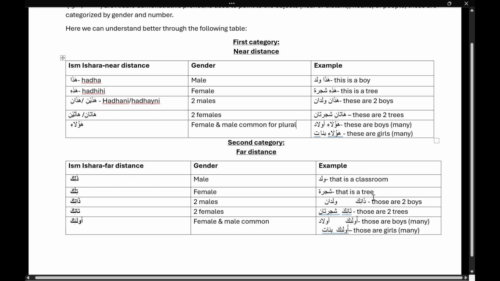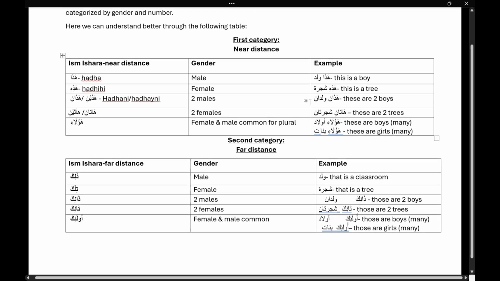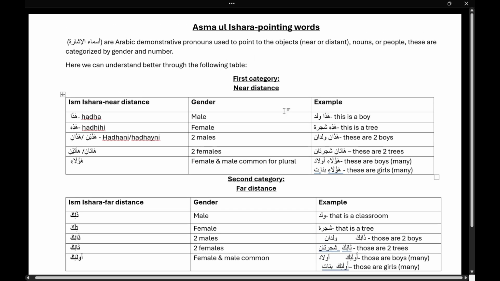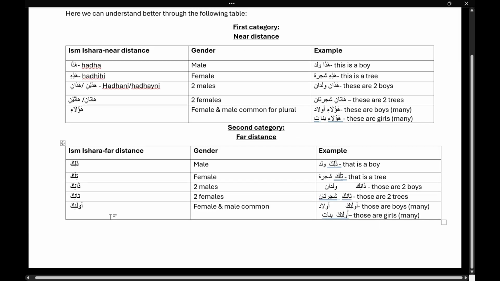Now you can see the second category in Asma Ishara. The second category is for far distance. You have to point towards any far object. So in English you say that is a classroom, or that is a boy, right?